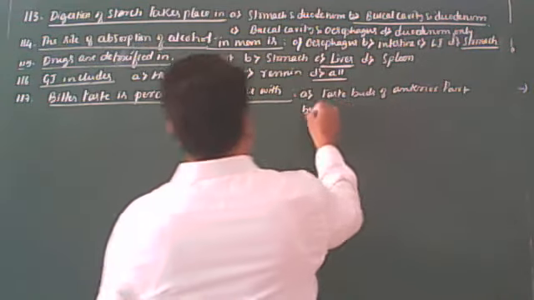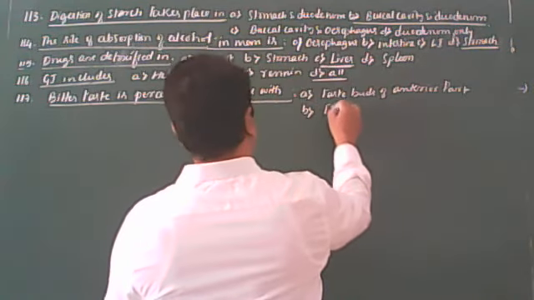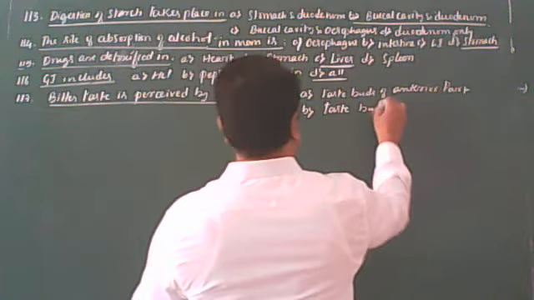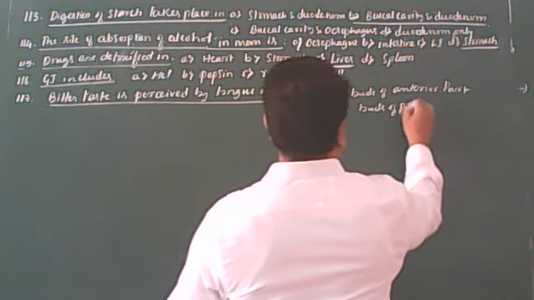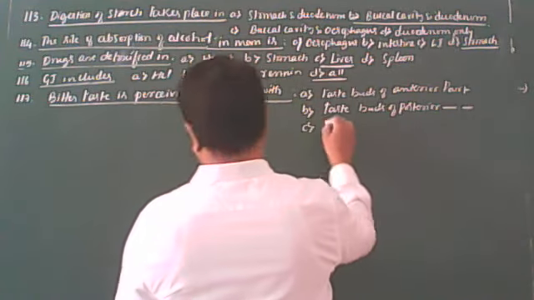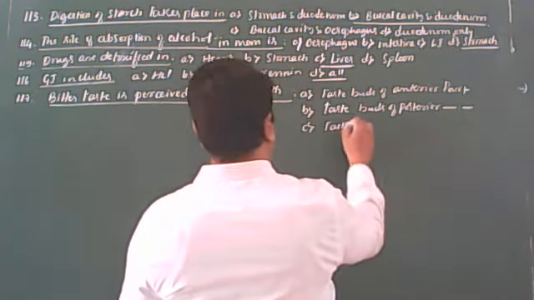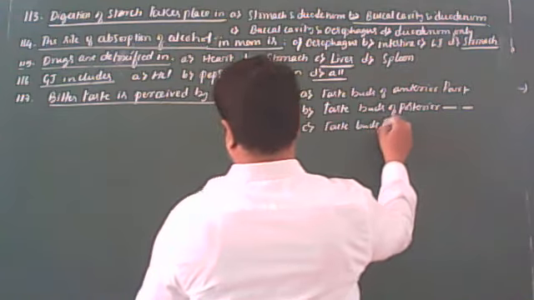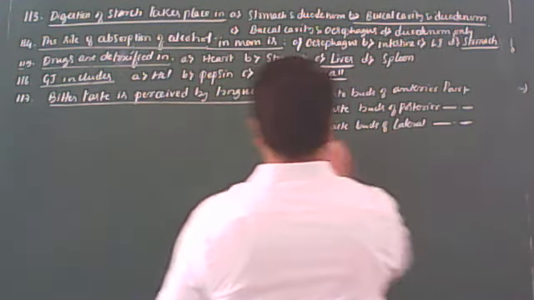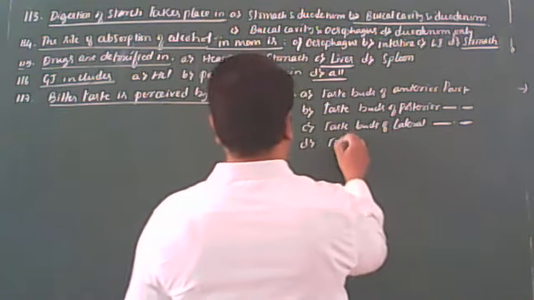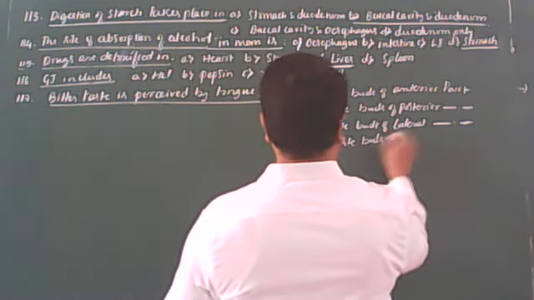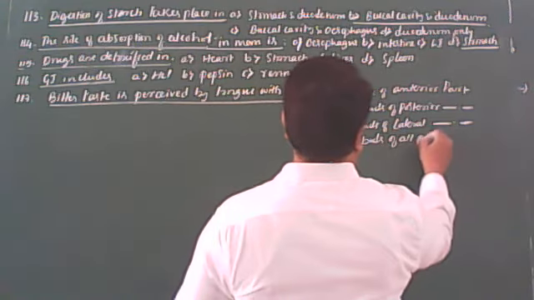Second one is taste buds of the posterior part. Next, taste buds of the lateral part. Next, taste buds of all parts.